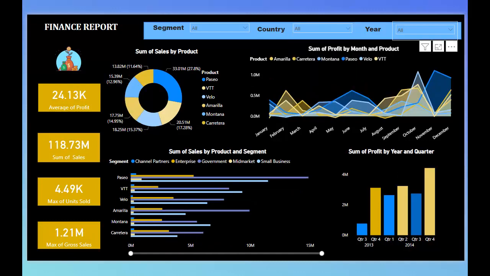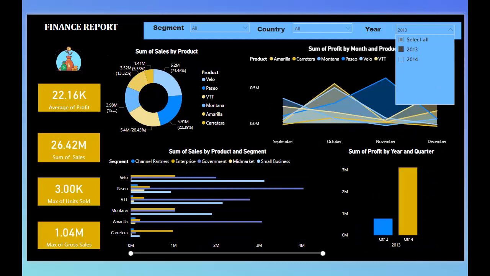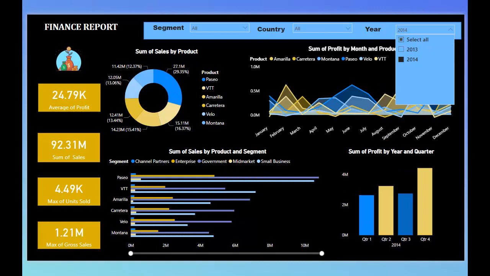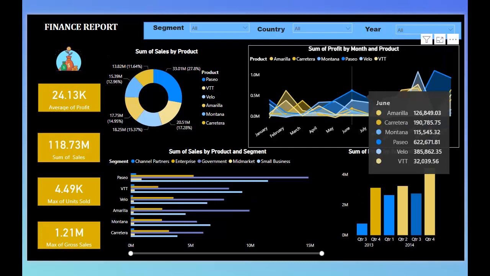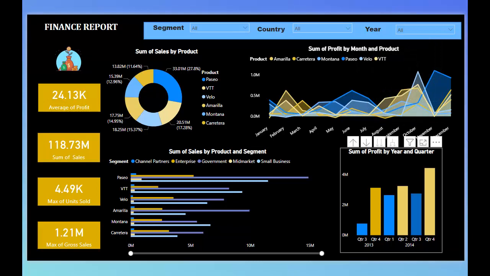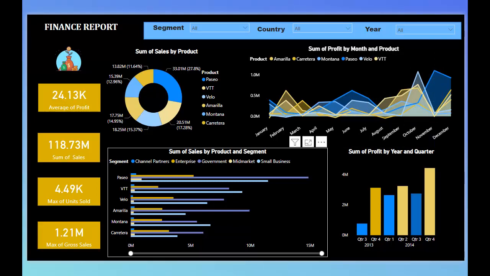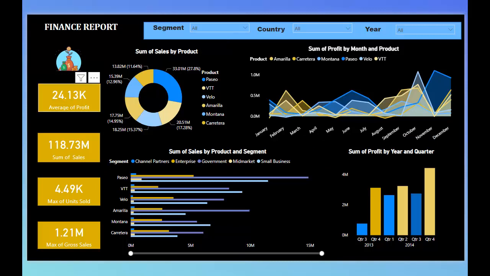Right? And if you want to check it yearly, then you can check the data according to 2013 and the visuals according to 2014. You can see here in the area chart as well, you can see the values, and this is the sum of profit by year and quarter. This is sum of sales by product and segment. This is sum of sales by product, and these are the cards that are showing the average profit, sum of sales, maximum units sold, and maximum gross sales.